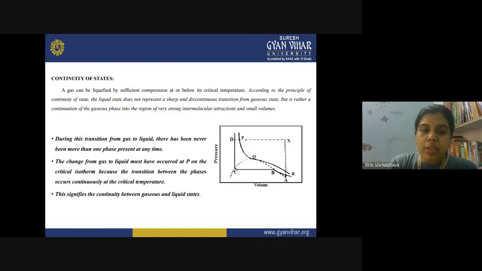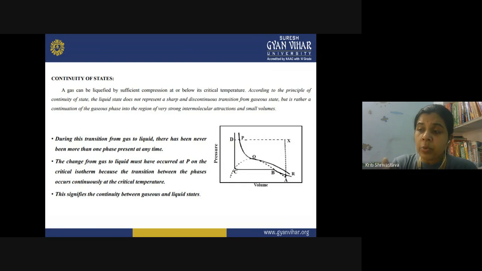The second important point is that the change from gas to liquid must occur at the pressure on the critical isotherm. If the pressure is not that, then the transition between the phases will not be continuous.